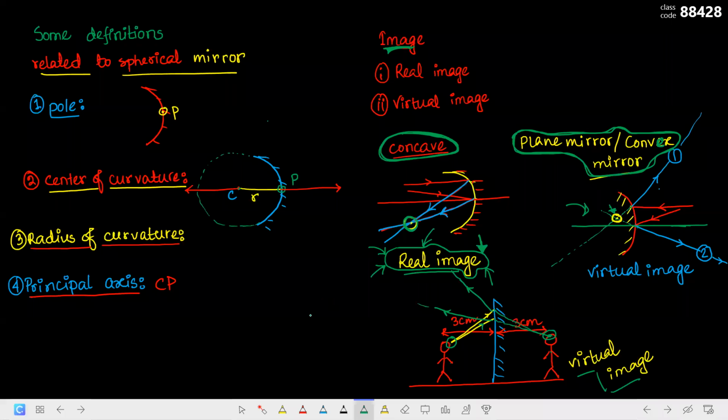Can you tell me, to get a real image, what condition needs to be satisfied? If you cannot, then okay. Then Fatima Akhtar Munni. Yes, sir. Can you tell me what condition needs to be satisfied to get a real image?